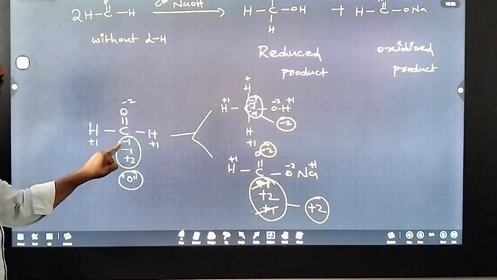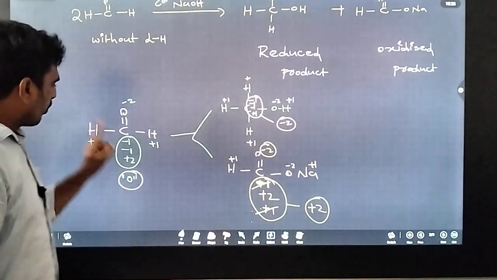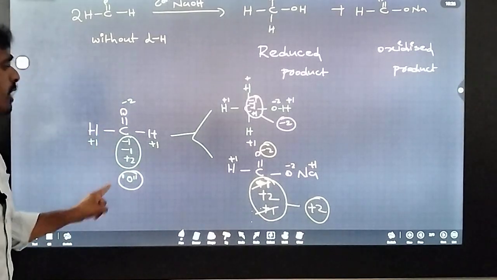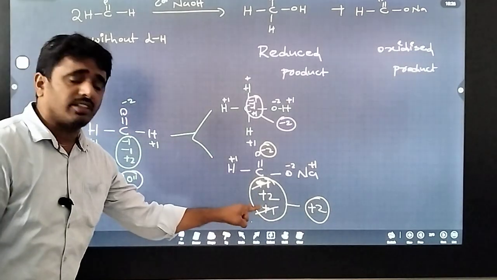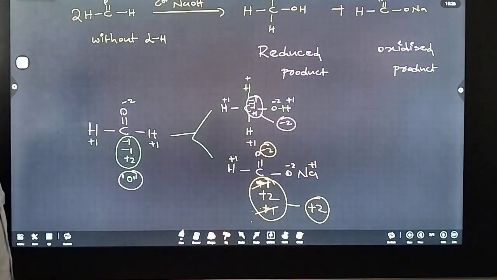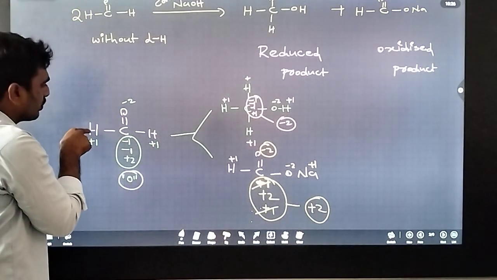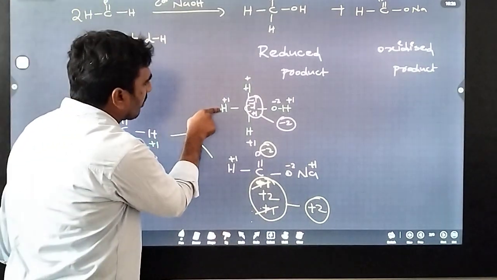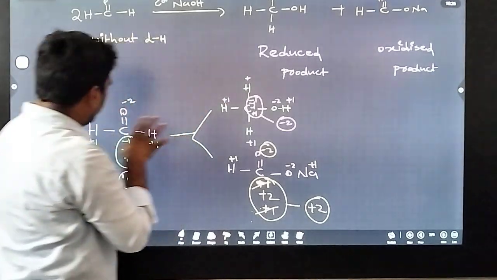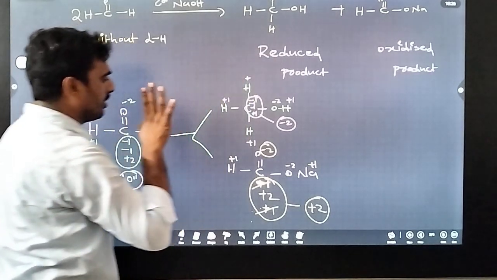So whenever carbonyl compounds are reduced, the products are alcohols. Whenever carbonyl compounds are oxidized, they produce carboxylic acid. Here, in this compound, how many hydrogens are there? 1 and 2. And here, how many hydrogens are there? 1, 2, 3. That means addition of hydrogen, that means reduction, so this is the reduced product.